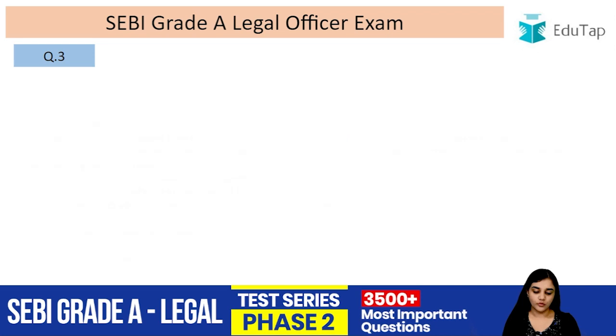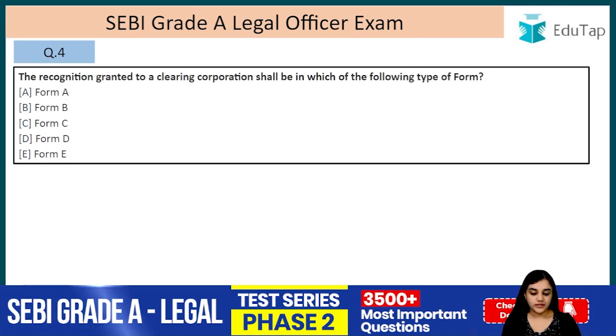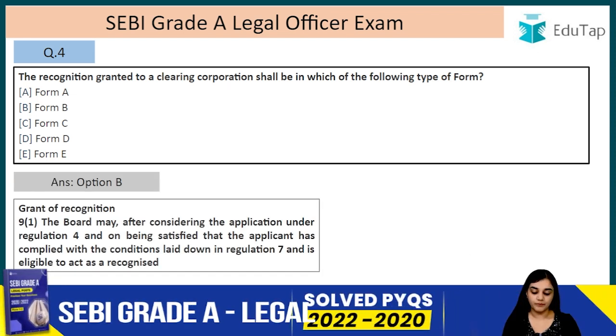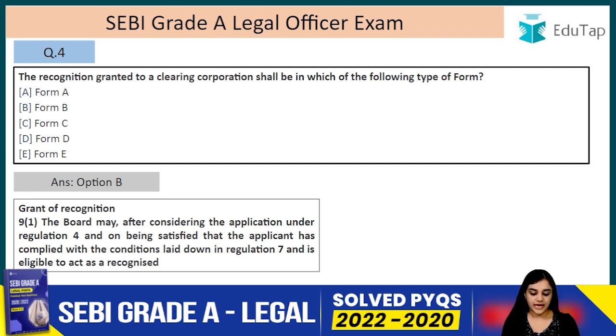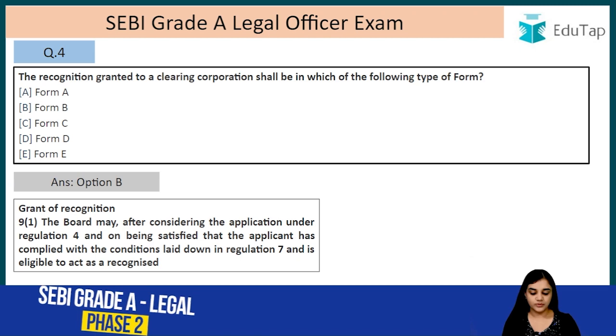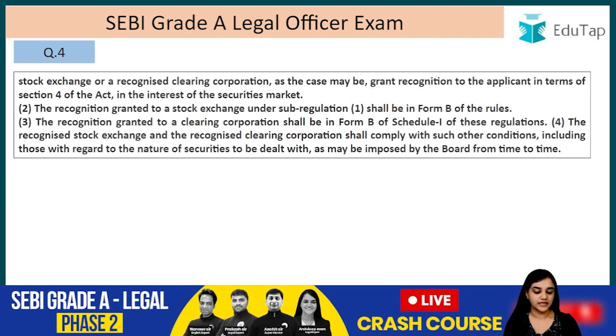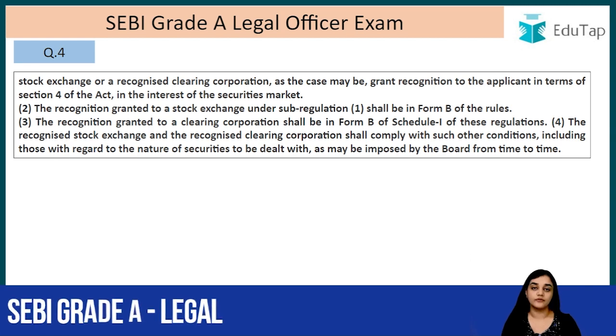All right, question number 4. The recognition granted to a clearing corporation shall be in which of the following form? So the answer is option B, that is it will be in form B. The board may, after considering the application under regulation 4 and being satisfied that the applicant has complied with the conditions as are laid down in regulation 7 and is eligible to act as a recognized stock exchange or recognized clearing corporation as the case may be, grant recognition to the applicant in terms of section 4 of the act in the interest of the securities market.